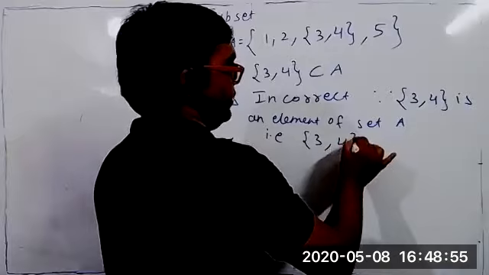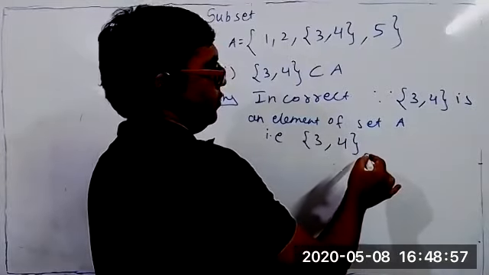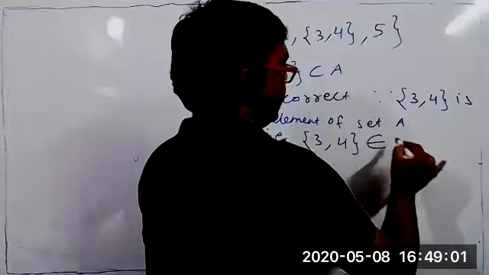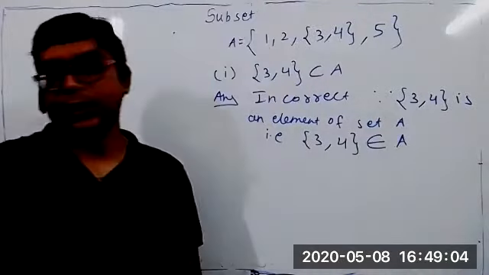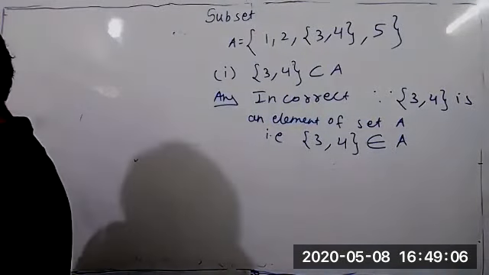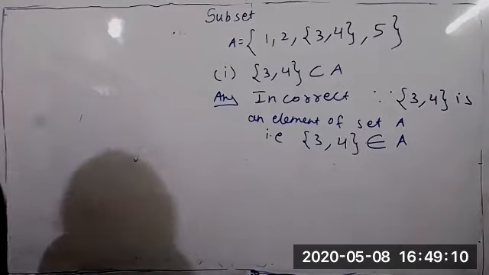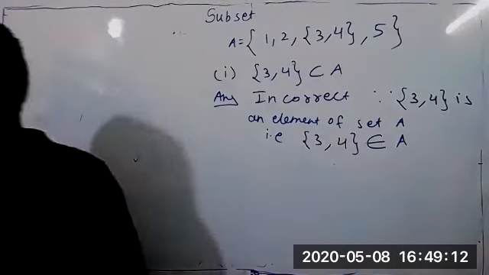Which symbol should I write? The belongs-to symbol, epsilon. {3, 4} belongs to A, not a subset. Have you understood? Yes, sir. So copy down and come to the second part.